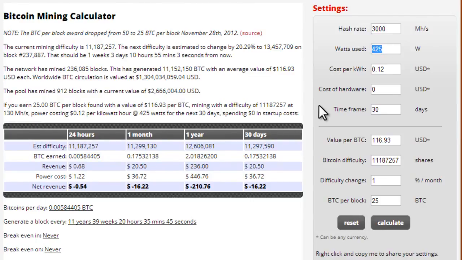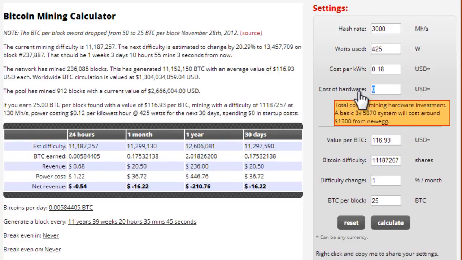This number right here is probably wrong. My computer probably doesn't take 425 watts. For this example, let's just keep 425 watts, 3,000 mega hashes per second. Let's say the cost of electricity is a little bit higher, 0.18 per kilowatt hour.